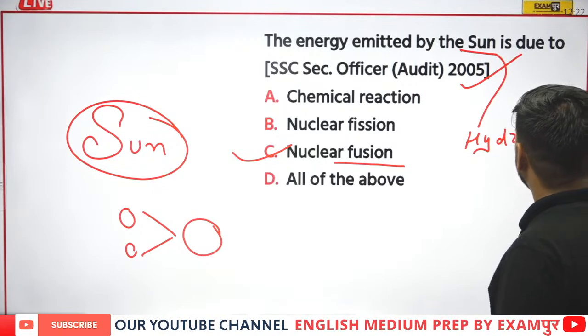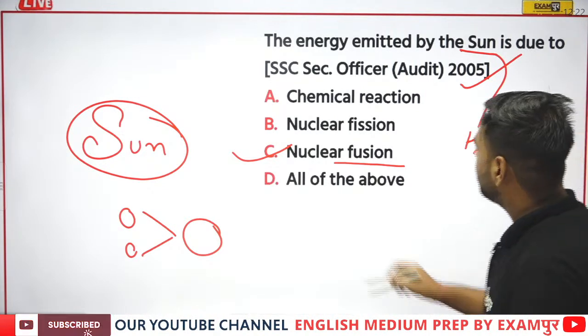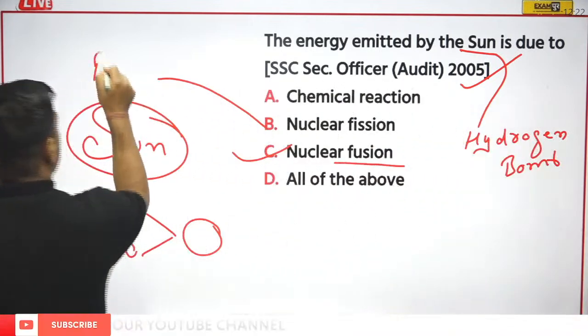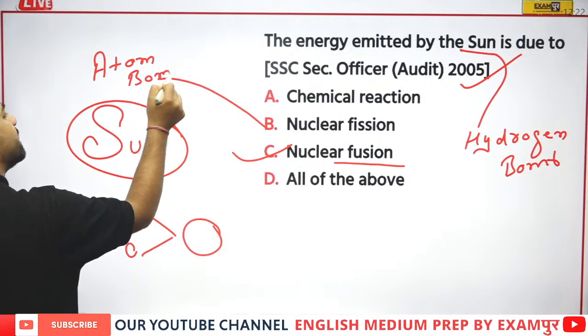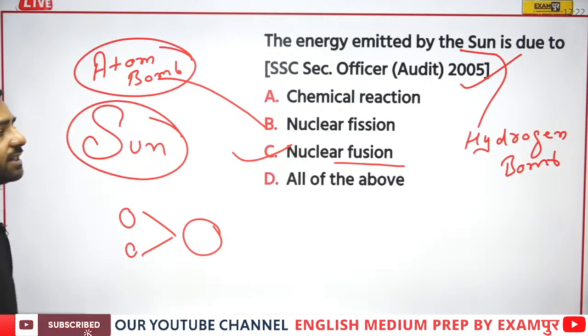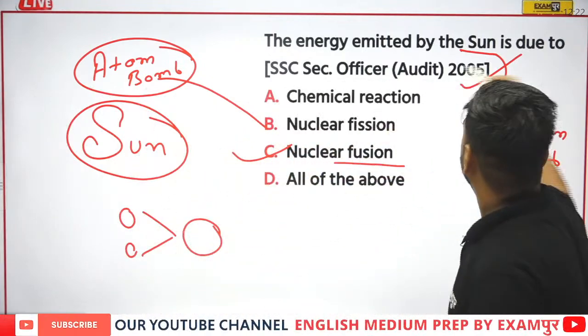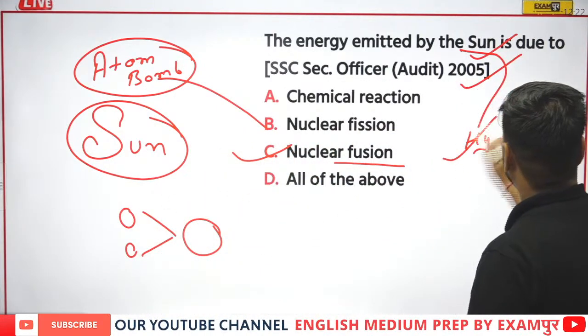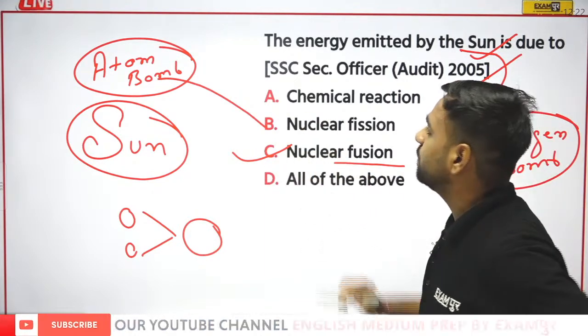Even from the hydrogen bomb, remember the answer is going to be the same. But if someone is asking you about the atom bomb, all these questions are important. It is asked in the examination. If I talk about the atom bomb, the correct answer would be nuclear fission. So there's a difference. Remember, for the sun and the hydrogen bomb, we have the same process, that is fusion. If I talk about the atom bomb, the correct answer would be fission.